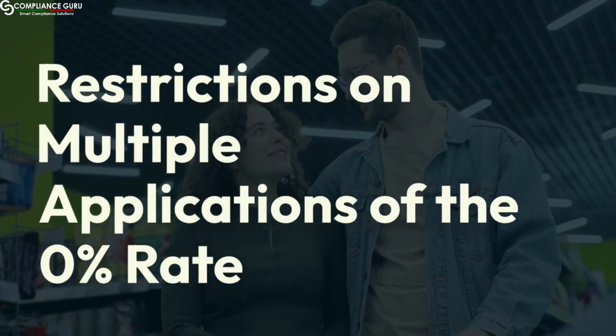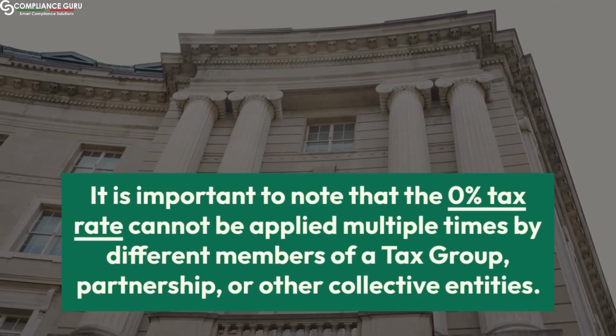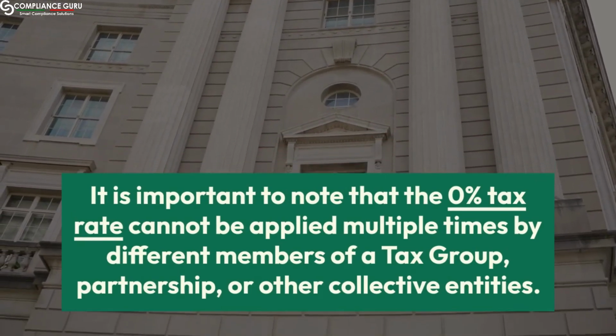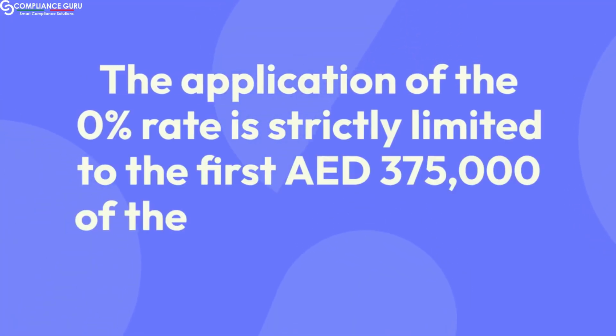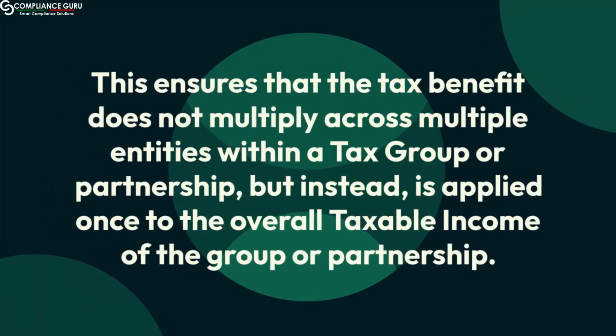Restrictions on multiple applications of the 0% rate. It is important to note that the 0% tax rate cannot be applied multiple times by different members of a tax group, partnership, or other collective entities. The application of the 0% rate is strictly limited to the first AED 375,000 of the combined taxable income. This ensures that the tax benefit does not multiply across multiple entities within a tax group or partnership, but instead is applied once to the overall taxable income of the group or partnership.